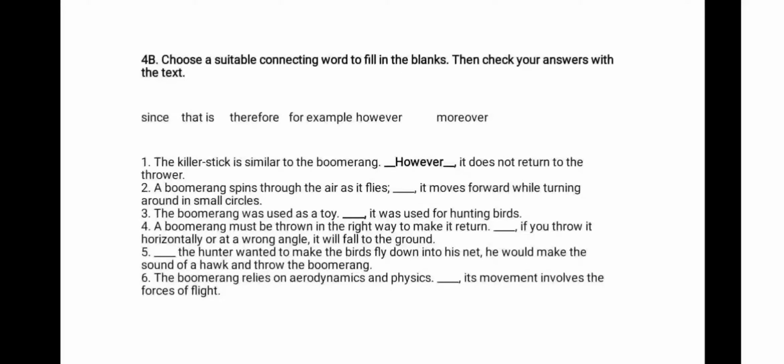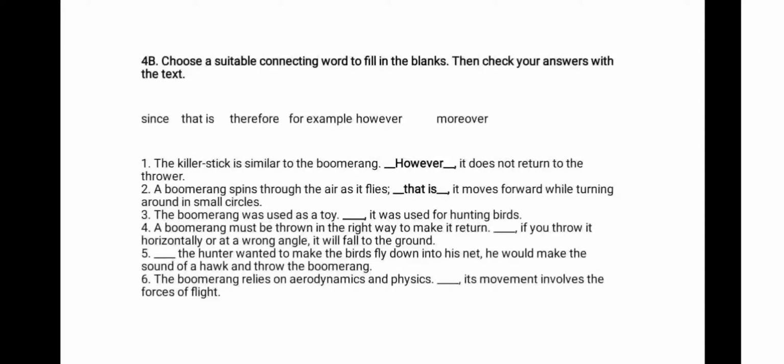Number 2. A boomerang spins through the air as it flies. It moves forward while turning around in small circles. Well, any idea for this one? It has to be that is. Do you know why? Because here, basically, the second sentence gives you an explanation.